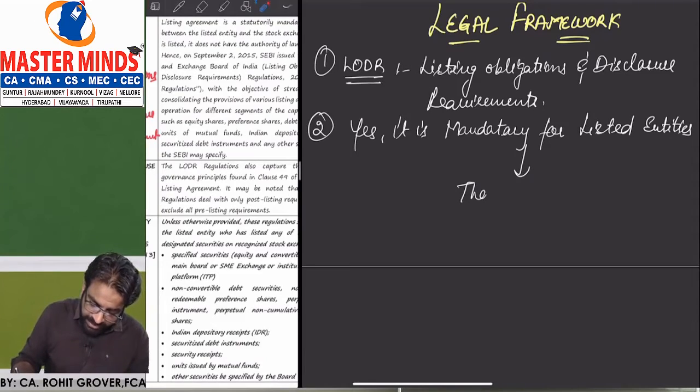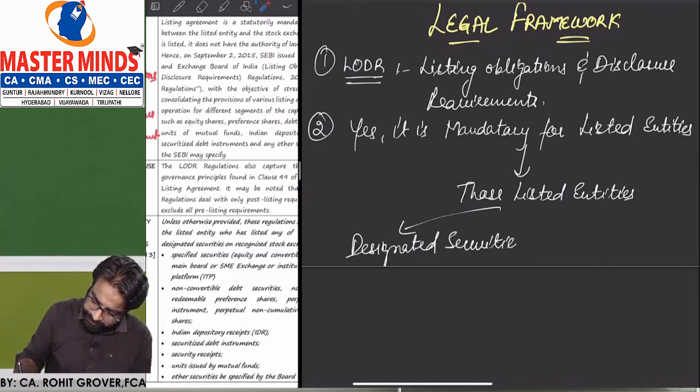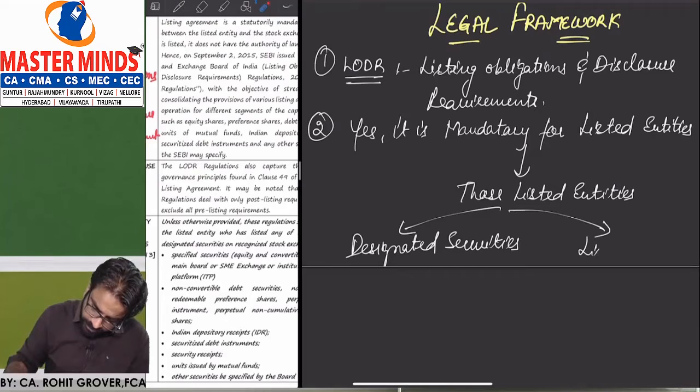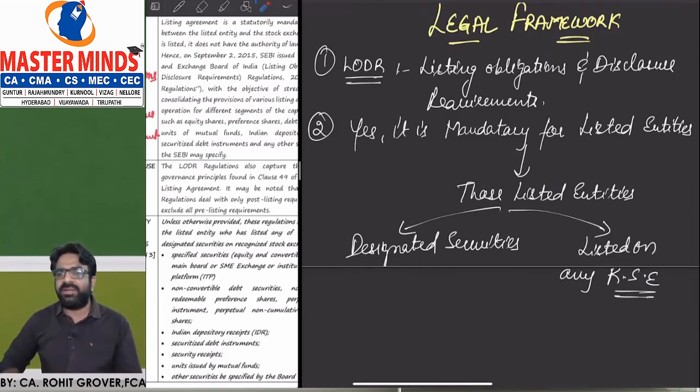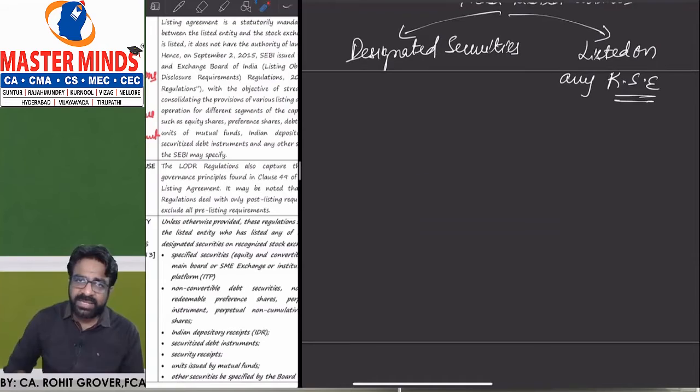Which listed entities? Those listed entities which have their designated securities listed on any recognized stock exchange.